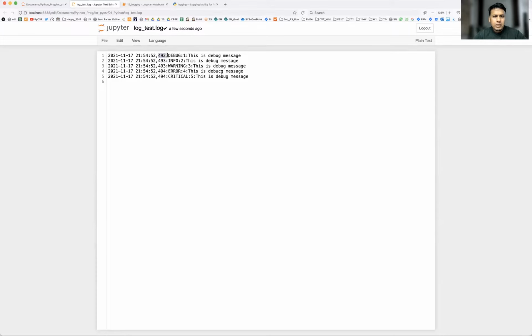Okay. And after that, your label name, that is your debug info warning or something, and which line number. Okay, so this particular thing is present in the line number 1. This is line number 2. Okay, and this is your message. Okay, so let's beautify a little bit more so that you can understand properly.